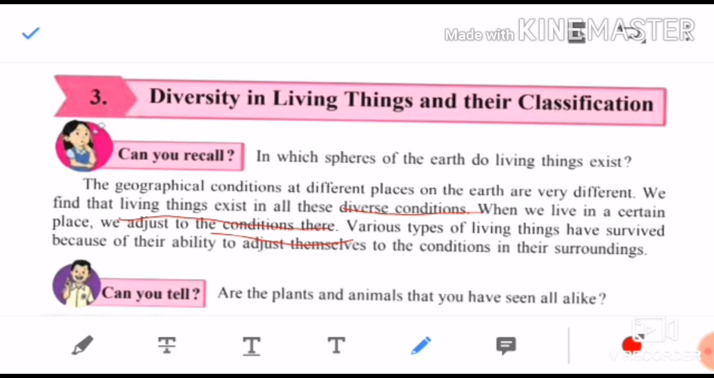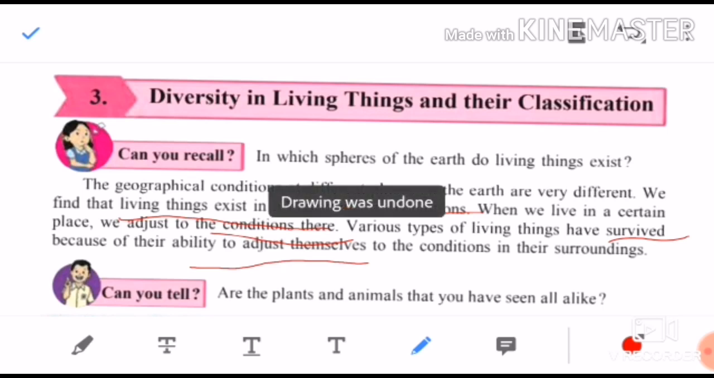So various types of living things have survived, which means they are able to live because they have the ability to adjust to those conditions. Their body has accepted that condition. That is why the camel can live very easily in the desert region, and the penguin can easily live in the snowy region, because their bodies are adjusted to those conditions. So children, let's move further.